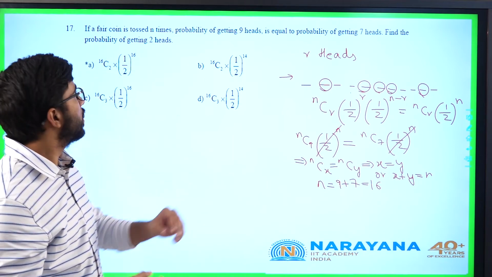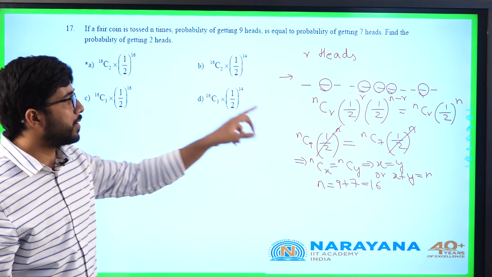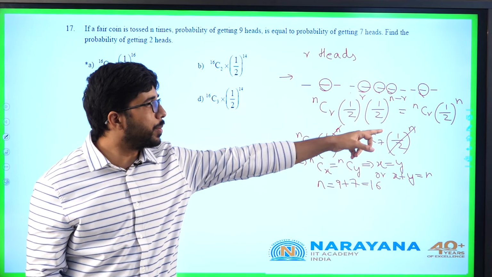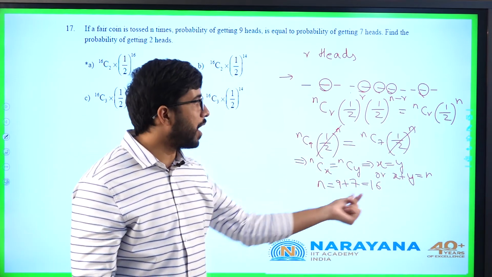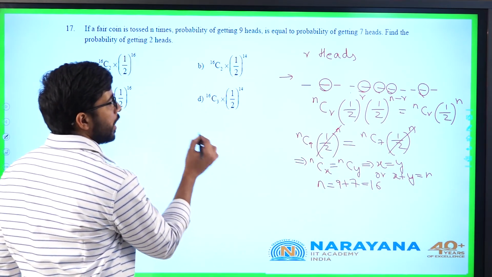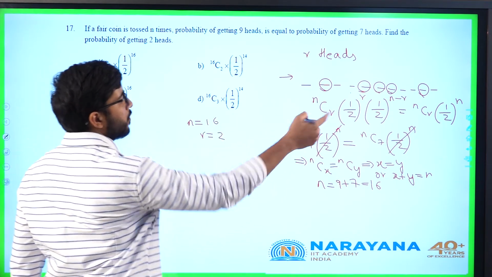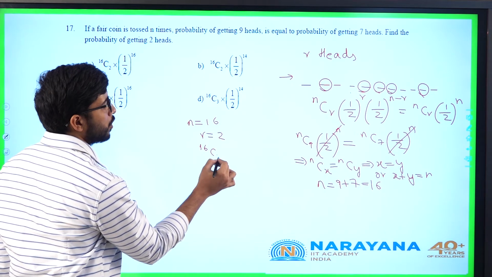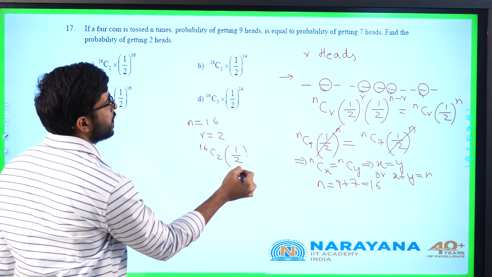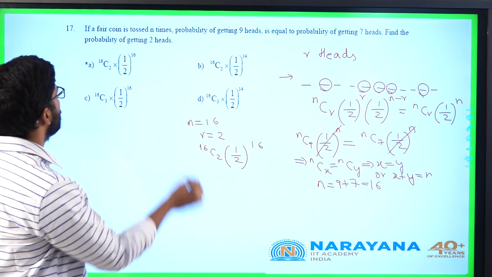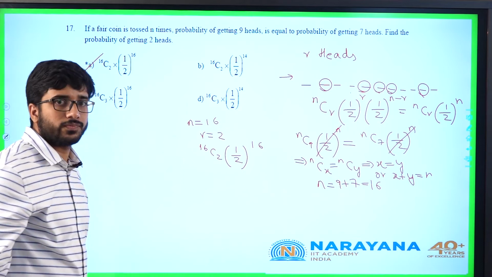What is he asking? He's asking the probability of getting 2 heads. So in this r I have to substitute 2, and the n value we got is 16. So n equal to 16, r equal to 2, substitute in the given formula: 16C2 into 1 by 2 whole power of 16.